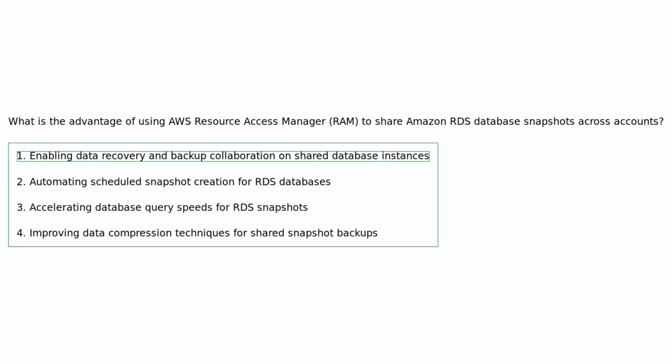Sharing Amazon RDS database snapshots via AWS RAM facilitates collaboration on backup and recovery processes for shared database instances, enabling secure data recovery and ensuring data availability across accounts.